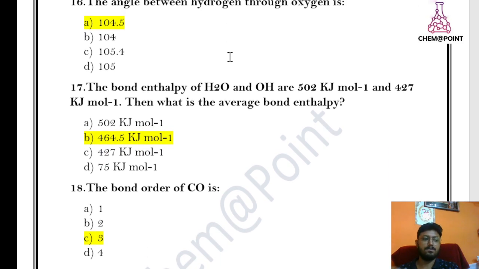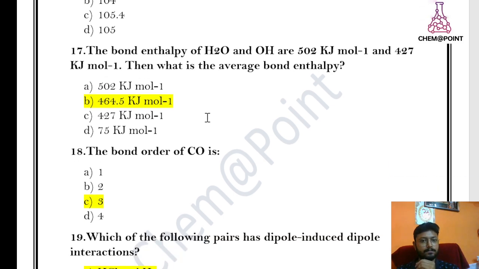Now come to the MCQs. The angle between hydrogen and oxygen is, dear student, a very important question: 104.5. Now question number 17.